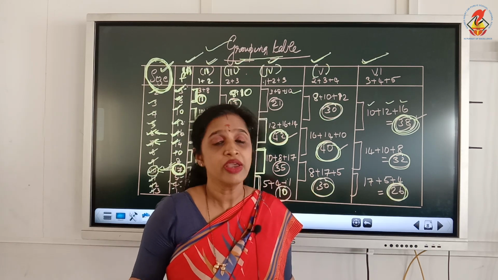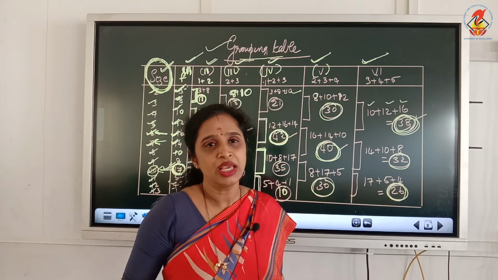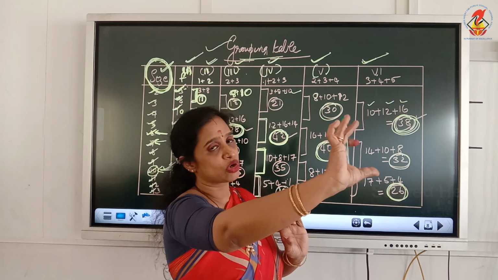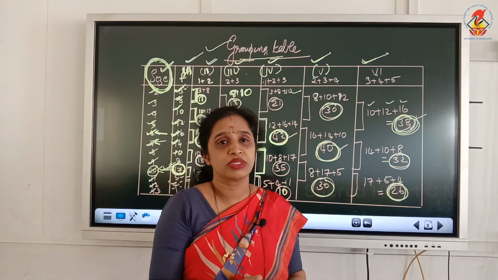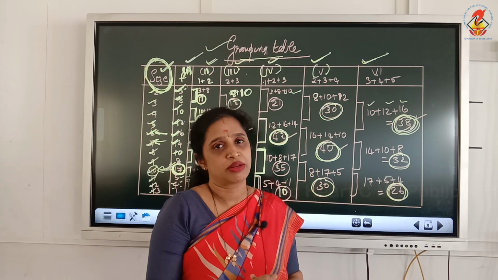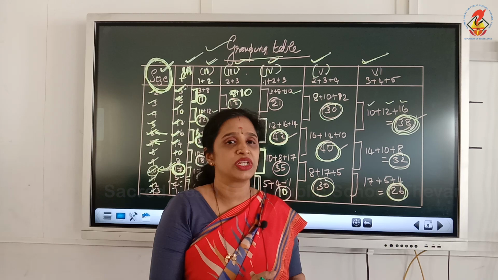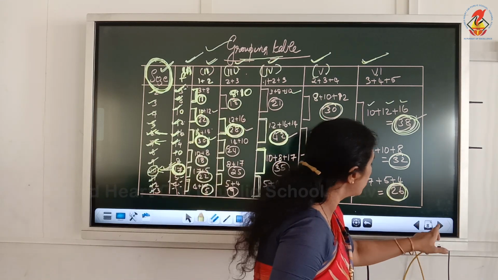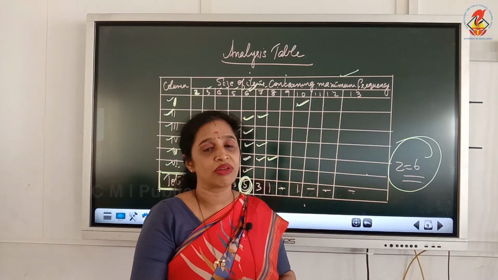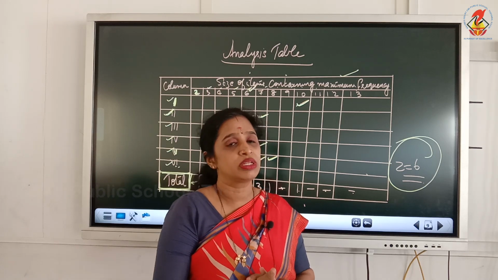Okay, then prepare the analysis table, and size should be written row wise and all the columns should be represented with the total. So which size is getting the maximum representation, that will be considered as the modal value. So here in this example the modal value is 6. So I hope it is clear to you.